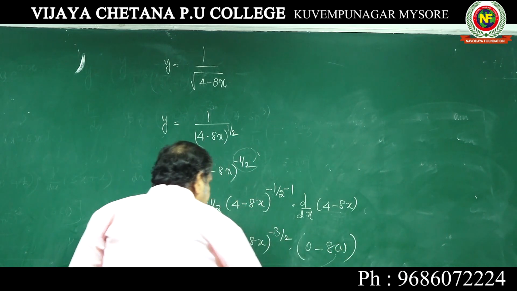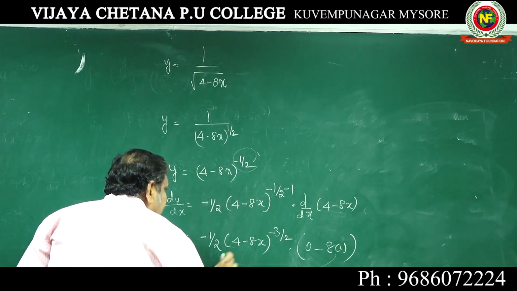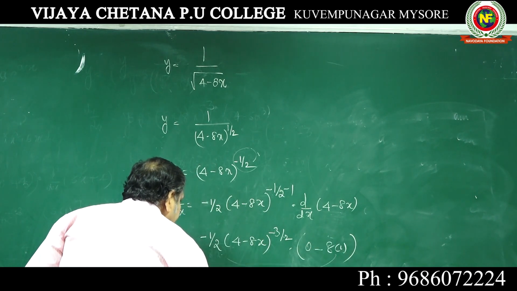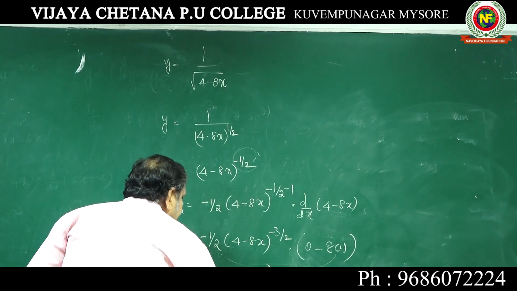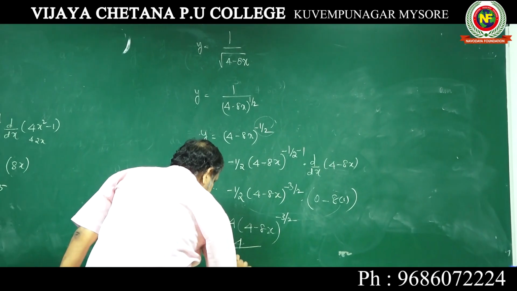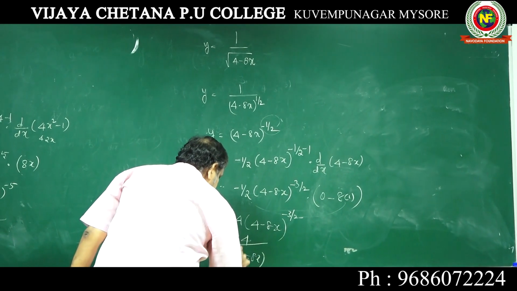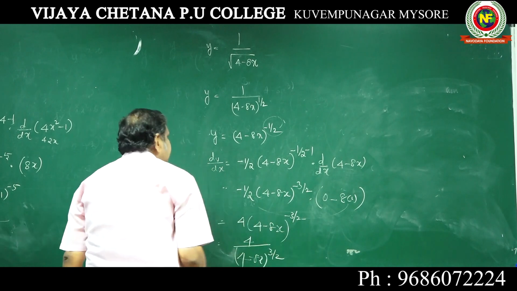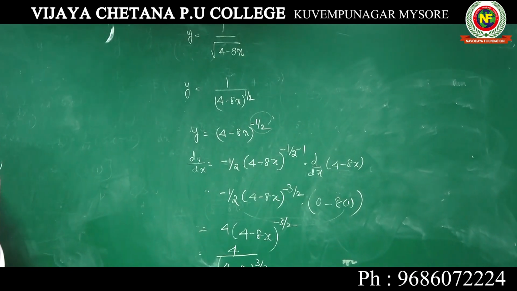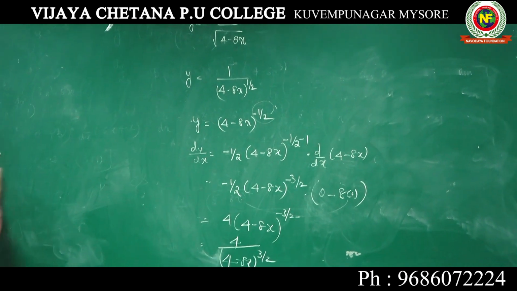Minus into minus is plus, half into 8 is 4, so it goes 4 into (4 minus 8x) to the power of minus 3 by 2, or bring it down. That is the answer. I hope all of you have understood, and try some problems.